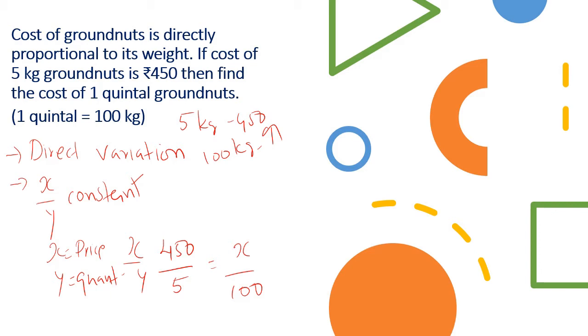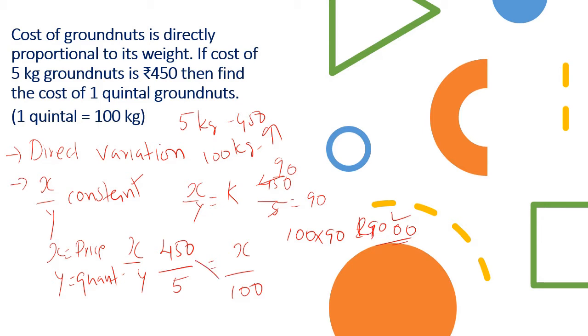We know that x upon y is a constant. If x upon y is a constant, we will get the constant from the first itself. What is that? 450 upon 5 is equal to the constant. How much is it? 90. So you can directly apply 100 into 90. You will be getting 9000 rupees.